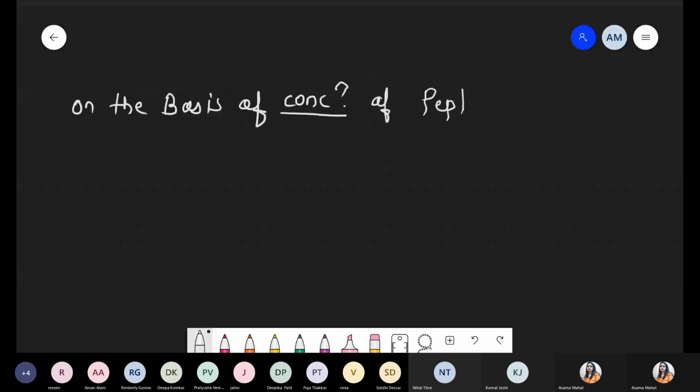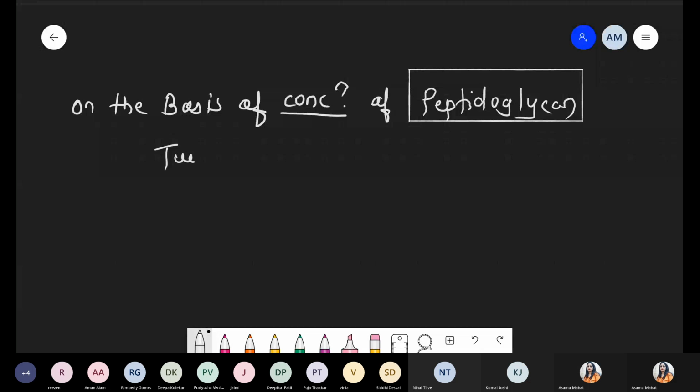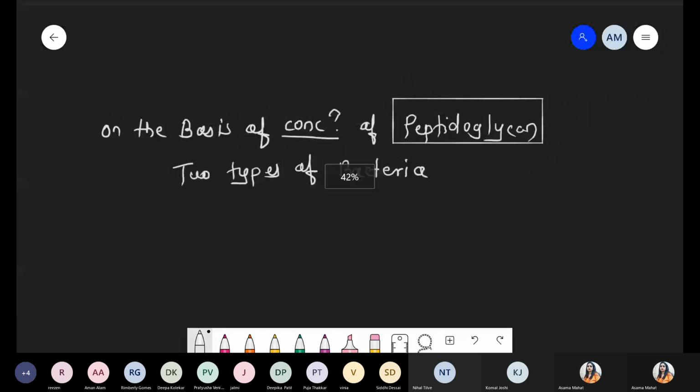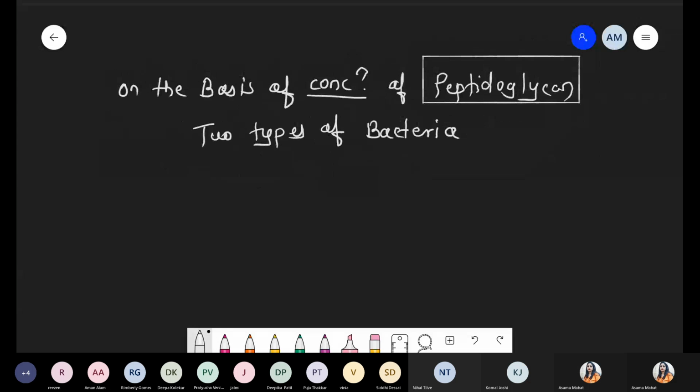I have written concentration, CONCN, concentration of peptidoglycan. Two types of bacteria, gram positive and gram negative, on the basis of peptidoglycan, which is a part of the cell wall.